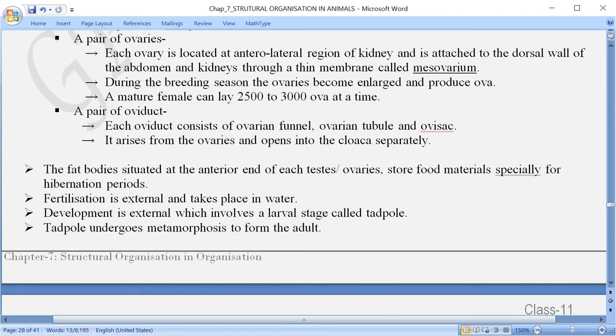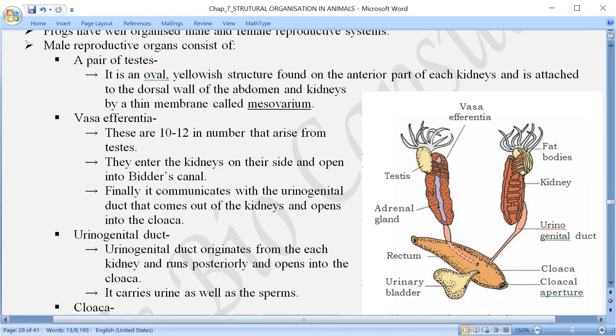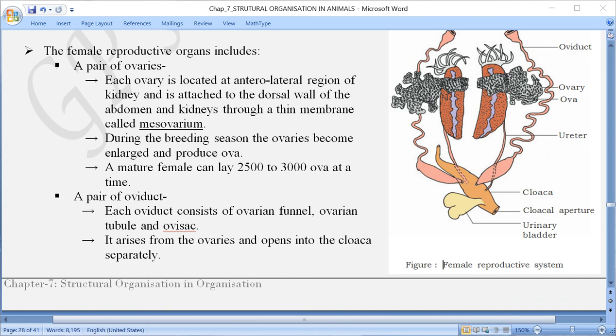Which organs will be in the female reproductive system? Let's have a look first of all at the figure. You can see here a pair of ovaries, which is located on the anterior part of the kidneys. Meaning a pair of ovaries is attached to the pair of kidneys. Now over here, from the ventral part of the ovary starts the oviduct, which opens into the cloaca and then later to the outside of the body through the cloacal aperture.